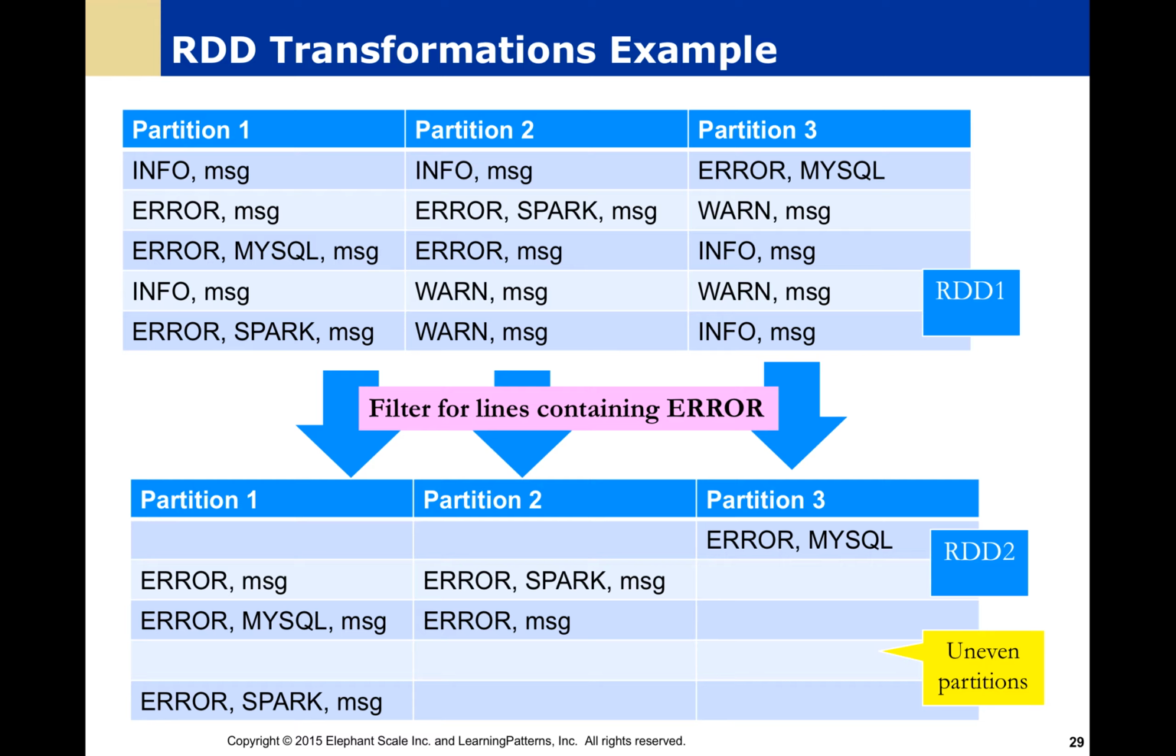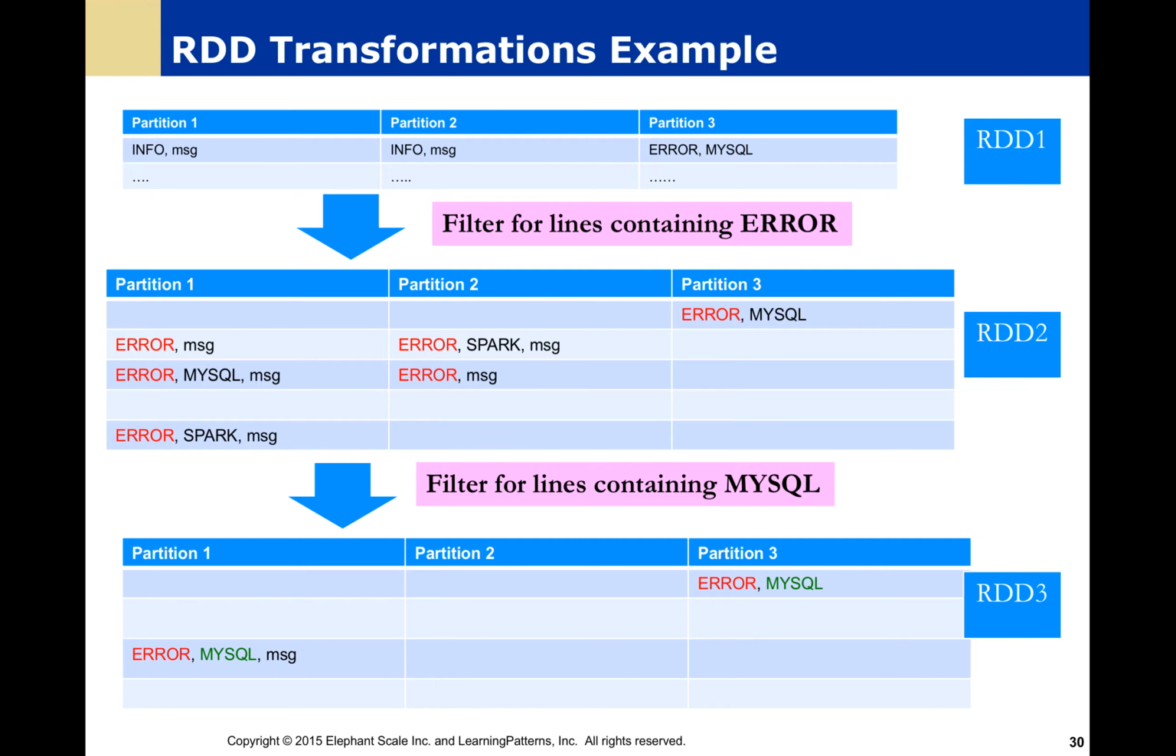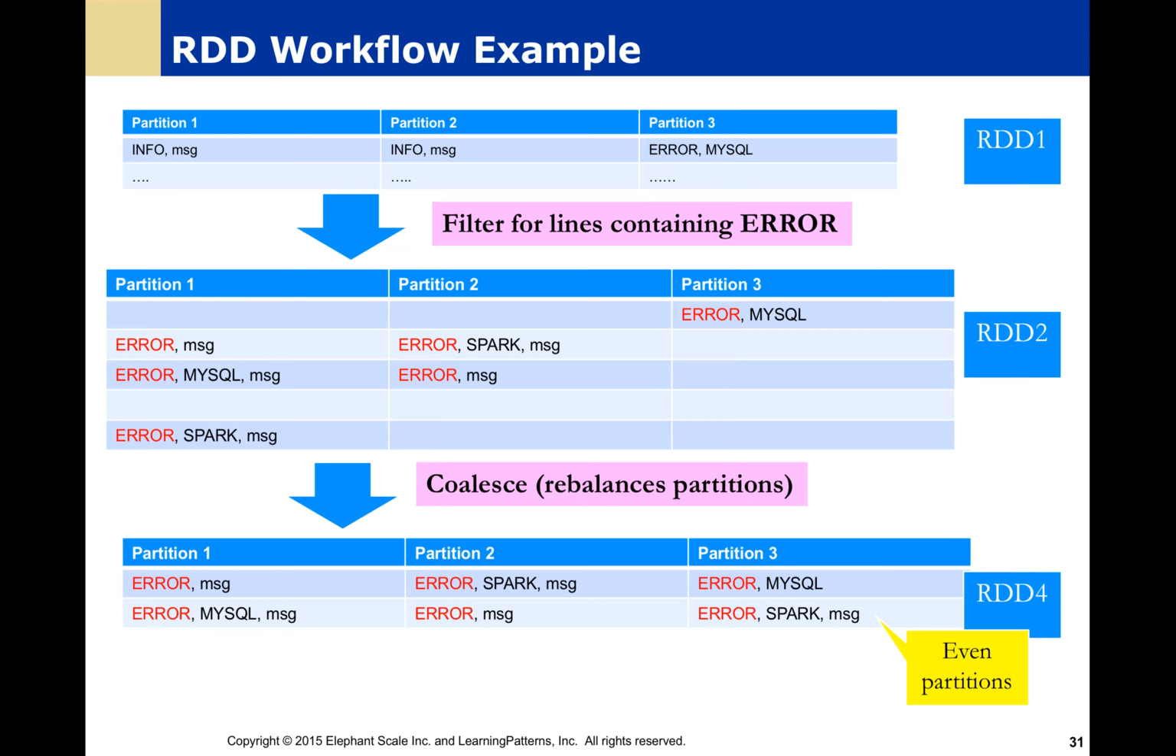Once we execute our filter operation to take RDD1 and create RDD2, we're only looking for lines containing error. So now you see we have uneven partitions. We have 3 in partition 1, but only 1 in partition 3. And when we further filter, we're only looking for items that contain MySQL. Now we have a completely empty partition 2, and we have one item in each of partitions 1 and 3. Now we have a new RDD, RDD3. Remember, we're lazy, so we haven't actually done any actual work yet.